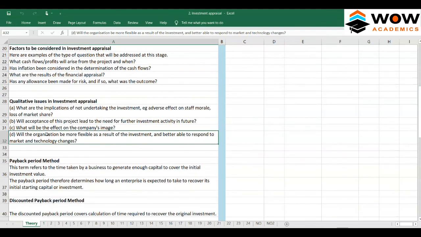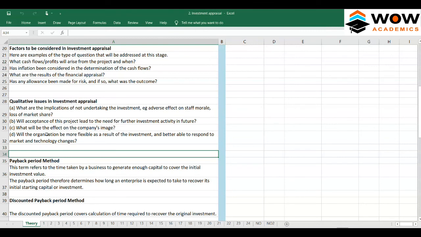So the next one is going to be the methods of investment appraisal.